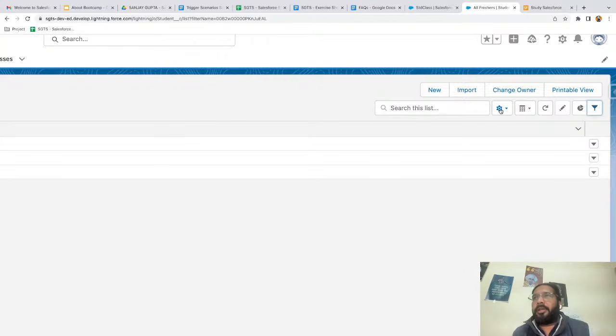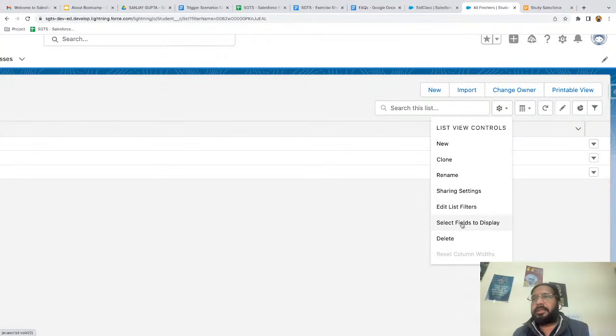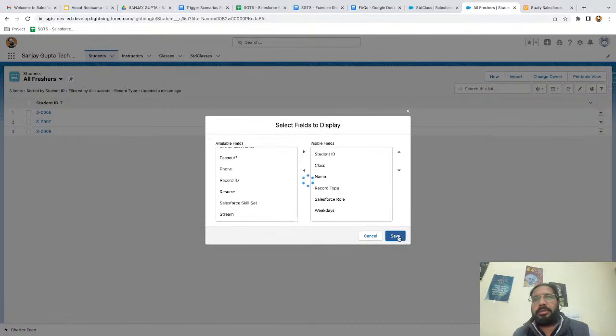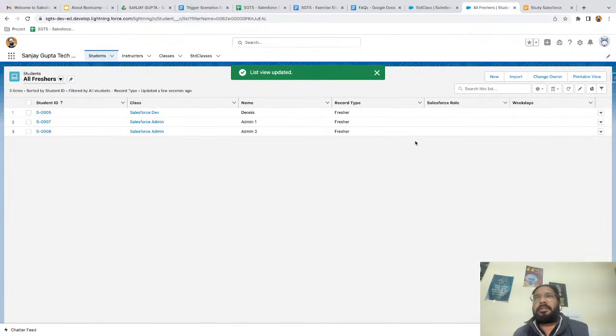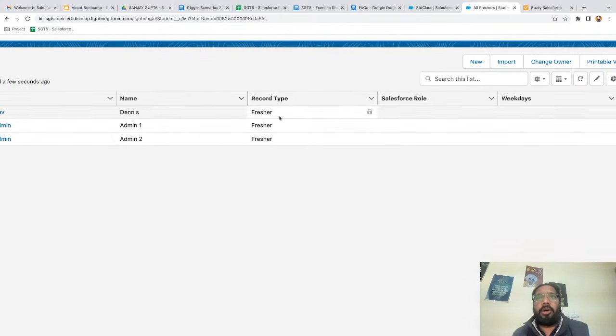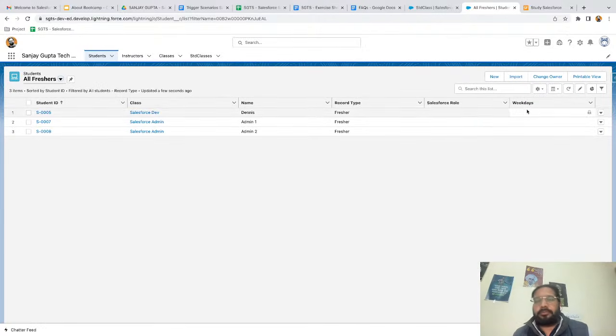Okay. Now, if you want to add some fields, I'm going to select class, then name of the student, then I'm going to select record type, Salesforce role, week, days, and save. So for the fields that I selected, the information is available here, right? Three records are available, and you can see all the records are of type fresher record type. Okay.